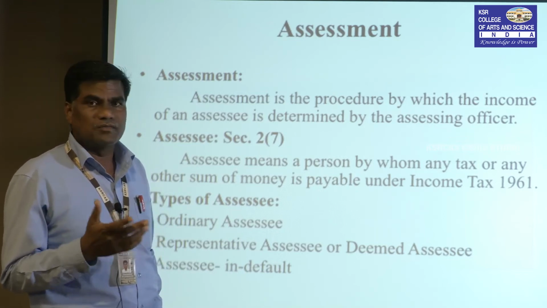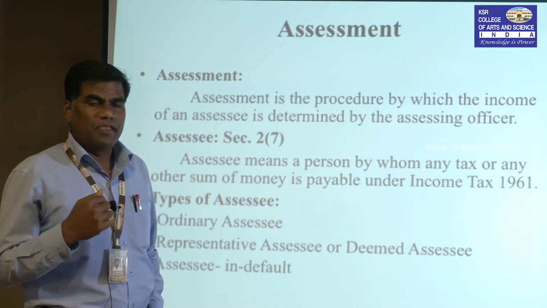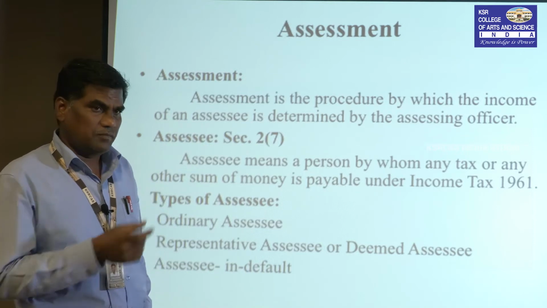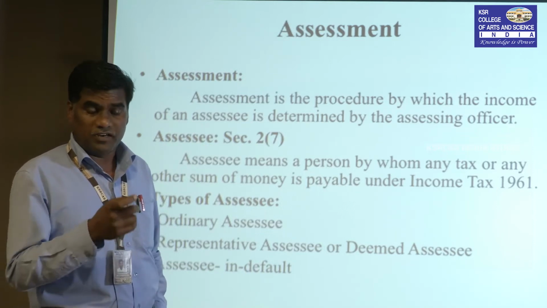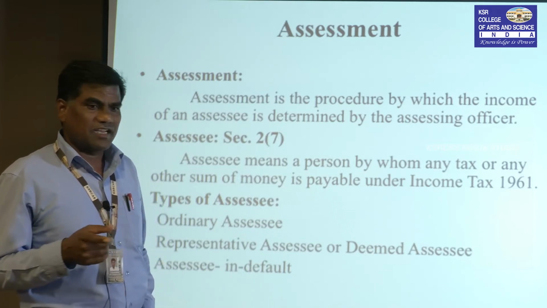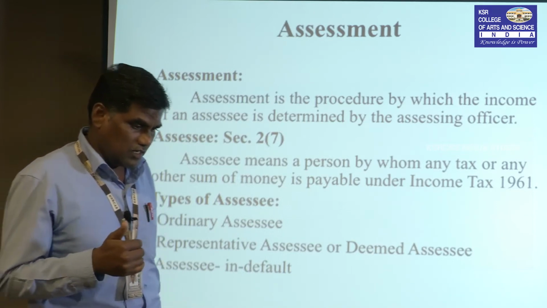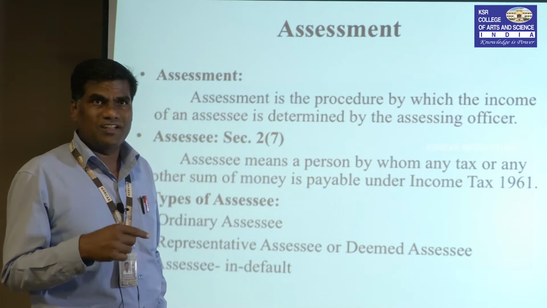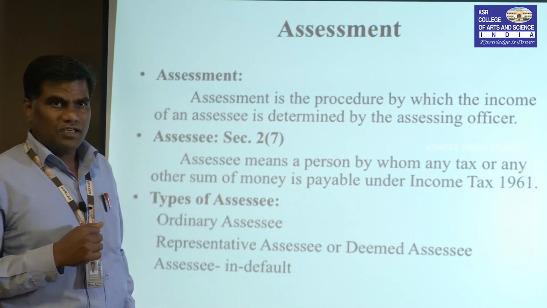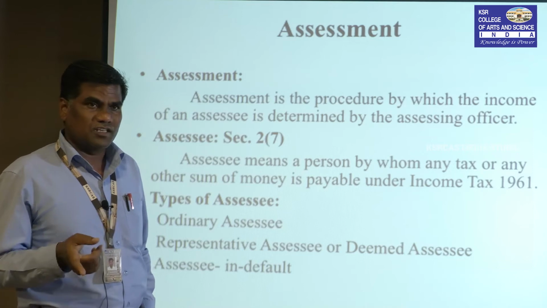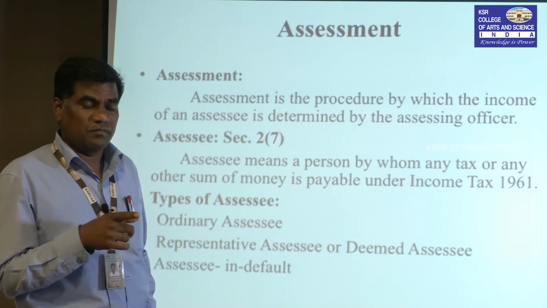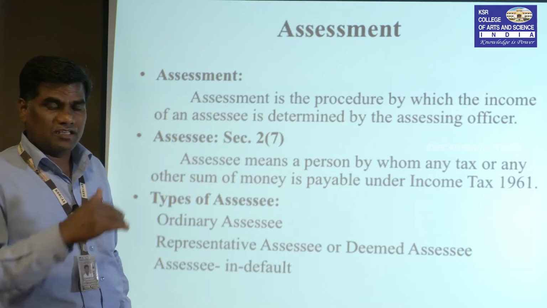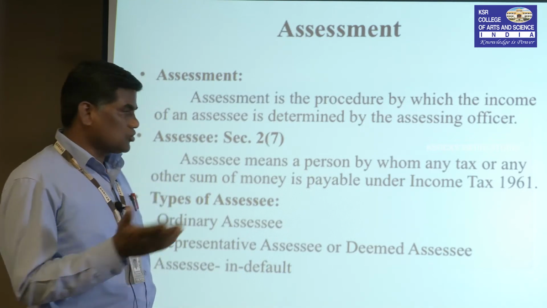Artificial persons are companies, firms, and Hindu undivided family, and any other business entities registered under the Act for a particular head of income, a particular head of business. For example, the Income Tax Act 1961 and the Indian Companies Act 1956. Nowadays, the Indian Companies Act is amended as 2013. Any company registered under the Act 2013 or the previous Companies Act 1956 comes under the legal entity. These are also treated like a person.